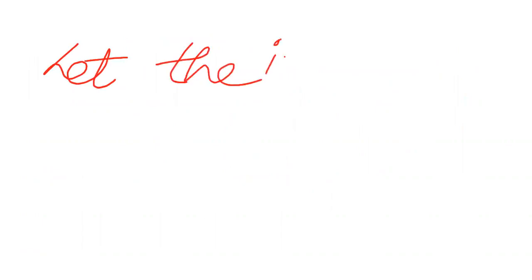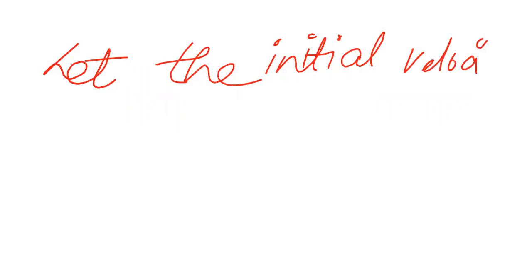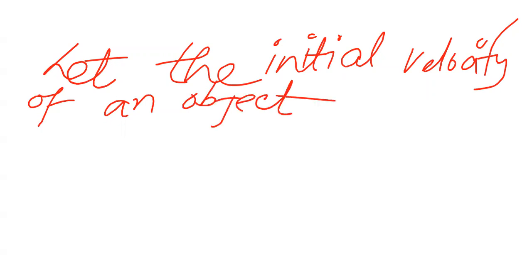Let the initial velocity of an object be u.